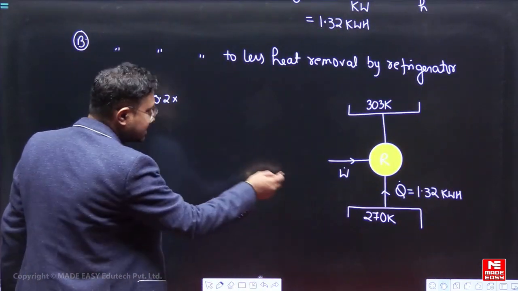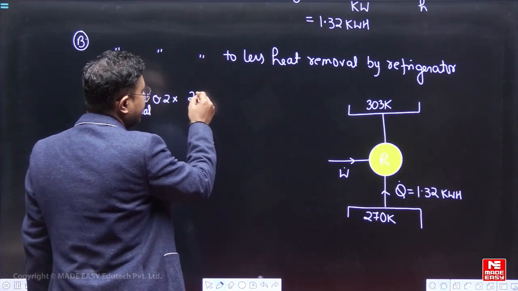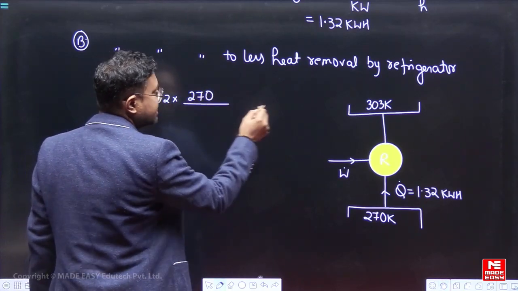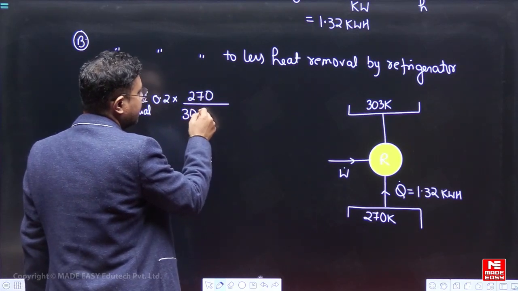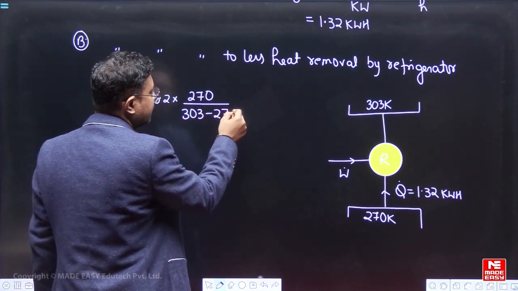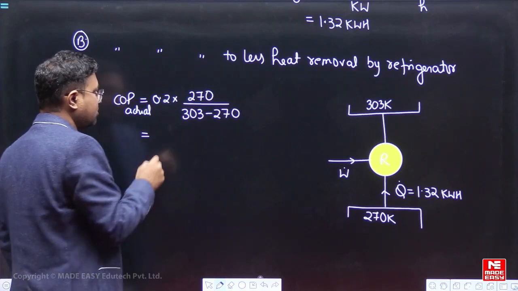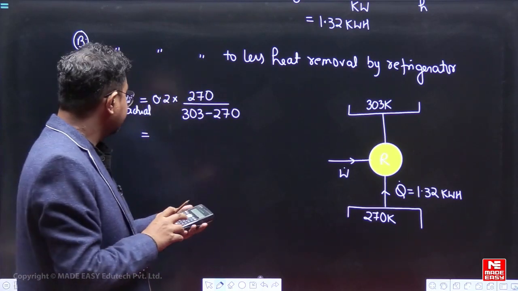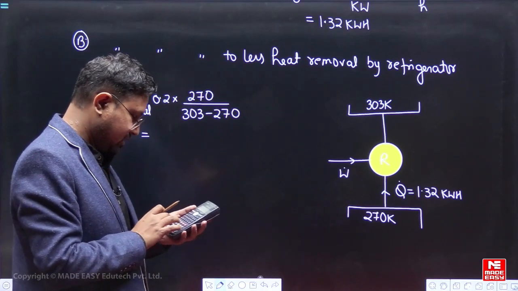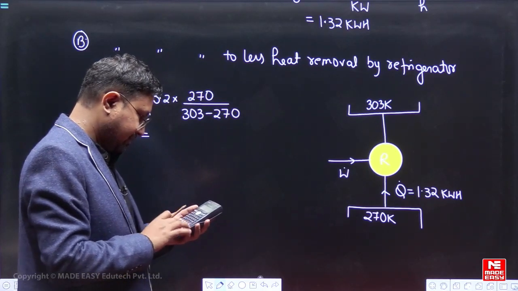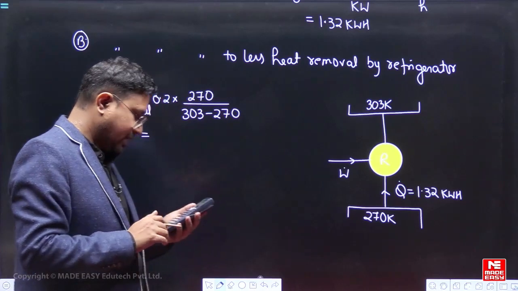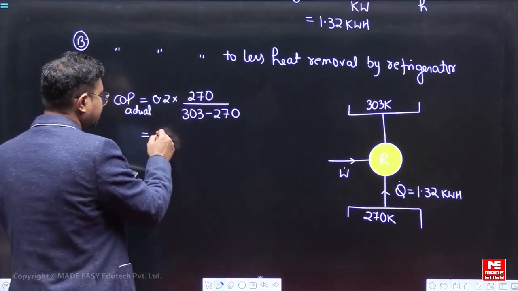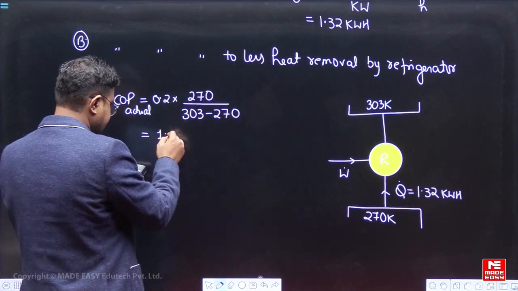So TL is 270 upon TH, which is 303, minus 270. So the actual COP is 270 divided by (303 minus 270), into 0.2. So we have 1.636.